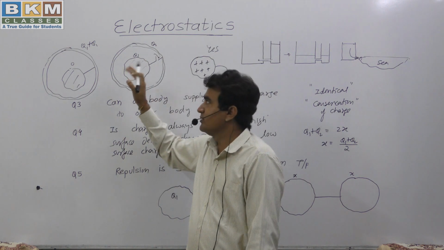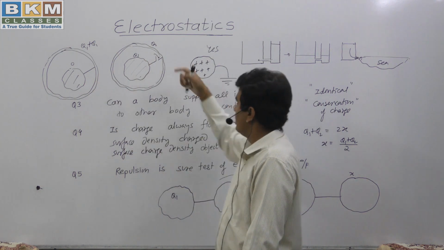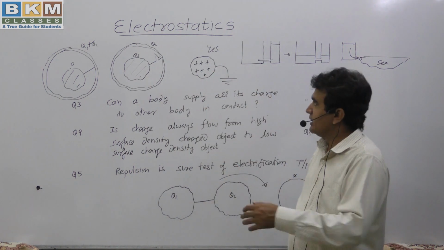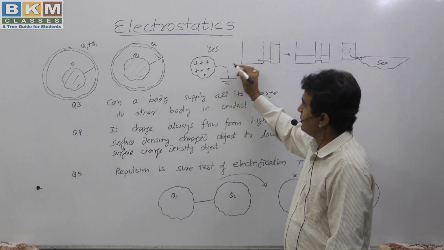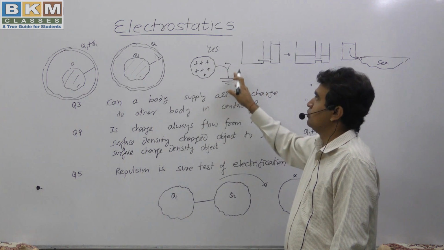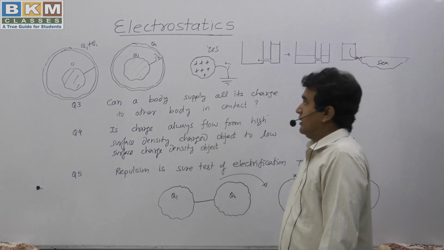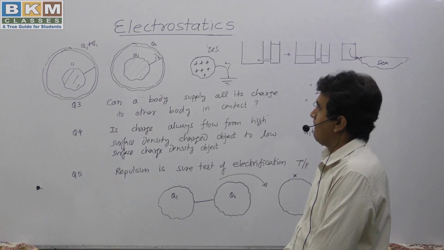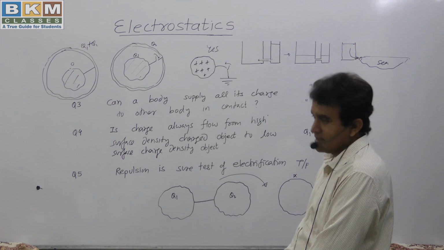There are two methods. First, you keep the object inside the other object, or you connect the object with a very large object like earth. In that case you can transfer the whole of the charge just by connecting this. The whole charge will go here, electrons will go from earth to this object and this object becomes neutral. So the answer to question number 3, can a body supply all its charge to another body in contact, is yes.